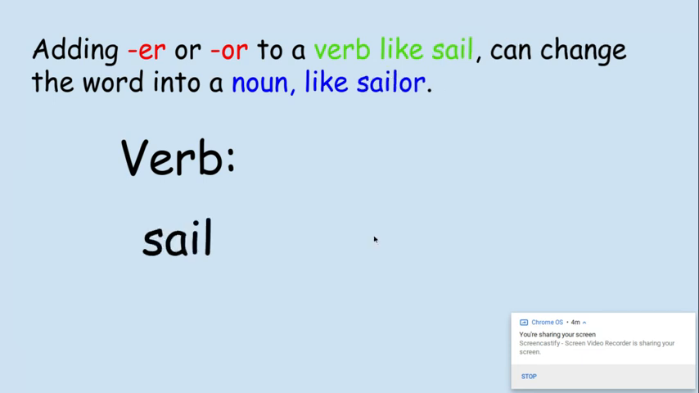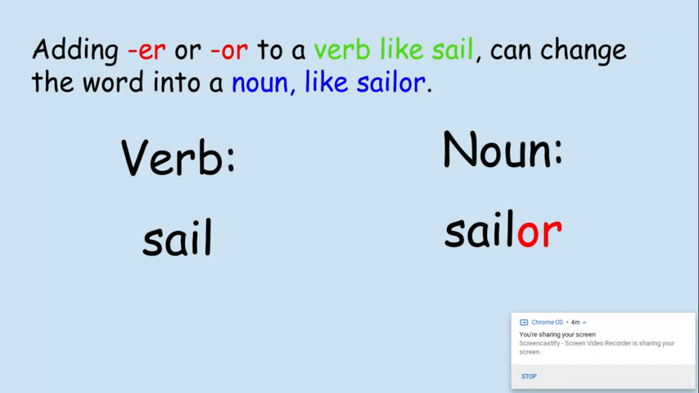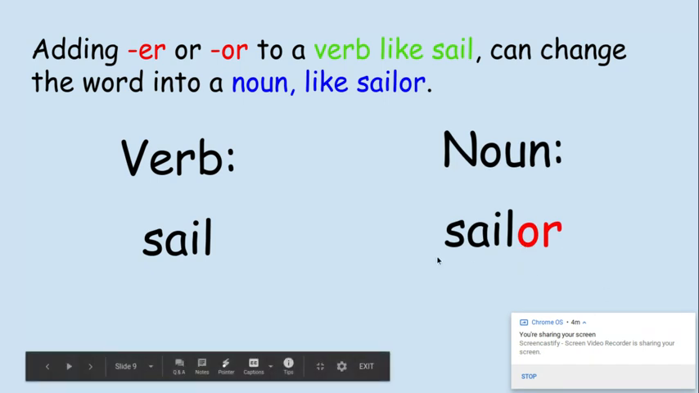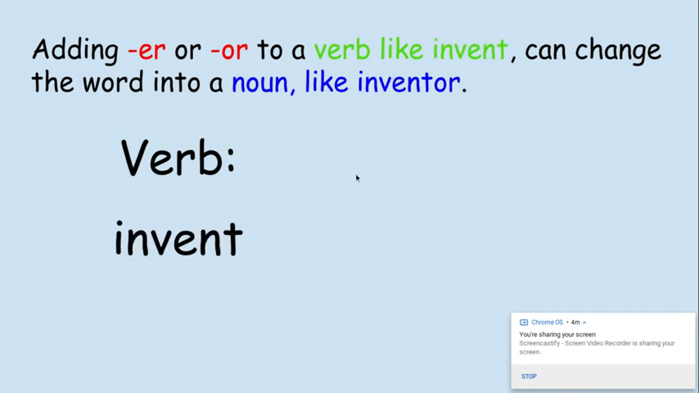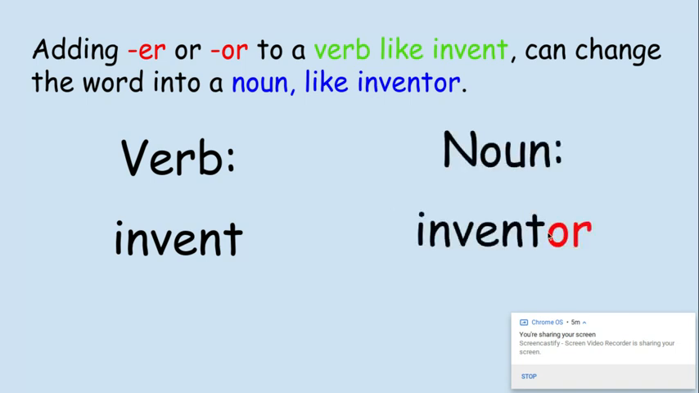Now we have the verb sail. Now, someone who sails is a sailor. We added OR to the word sail to change it into a noun. Now we have the word invent. That's the verb. Now, someone who invents something is an inventor, and we added OR to the word invent. So now it's the noun inventor.